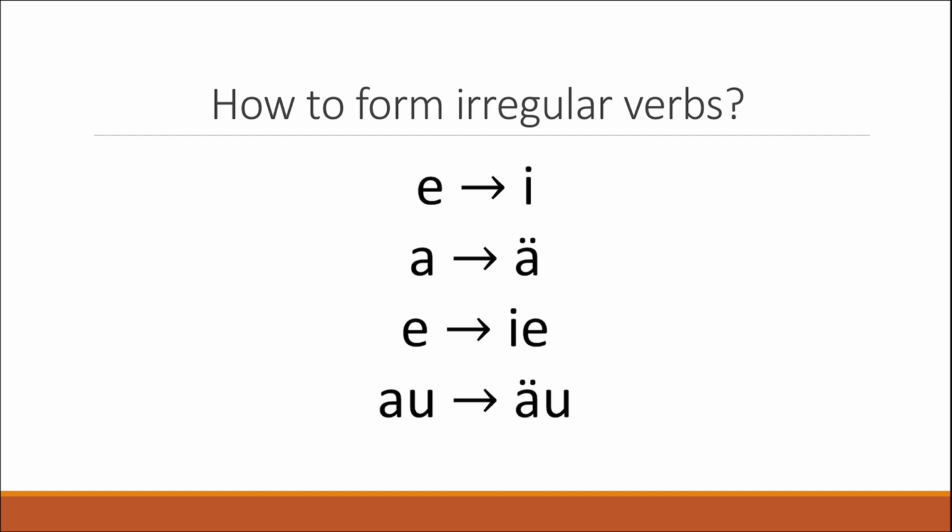So we might have an E and then all of a sudden an I, or an A and then an Ä, or we have an E and then IE, or we might have an AU and then an ÄU.